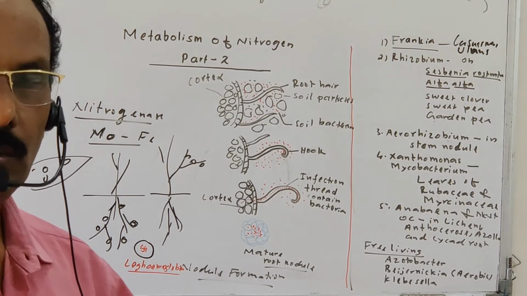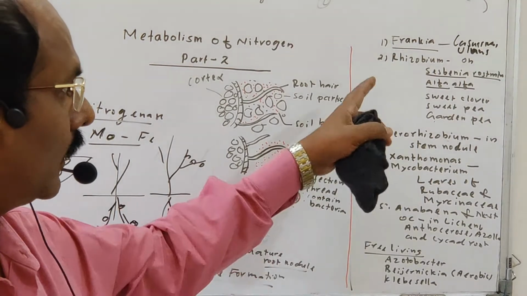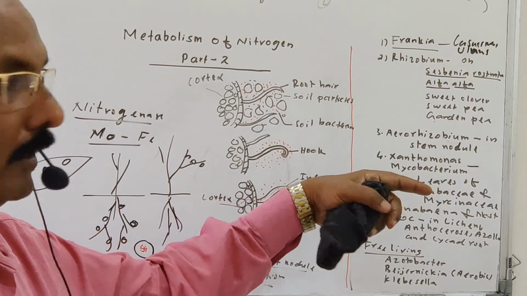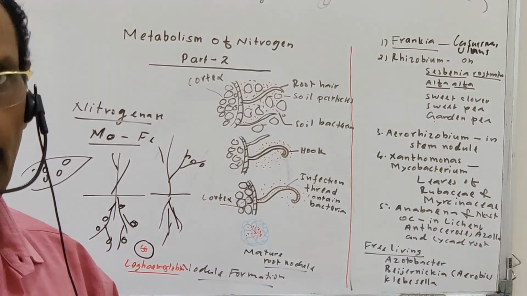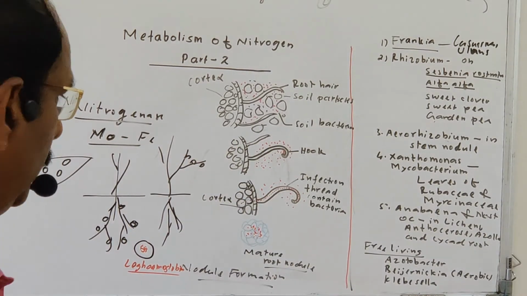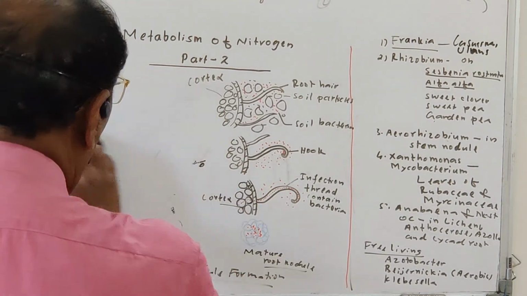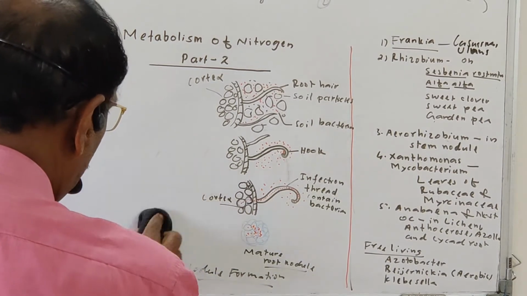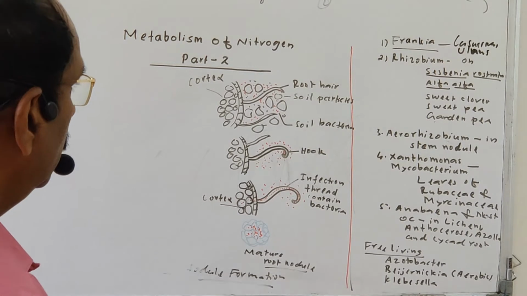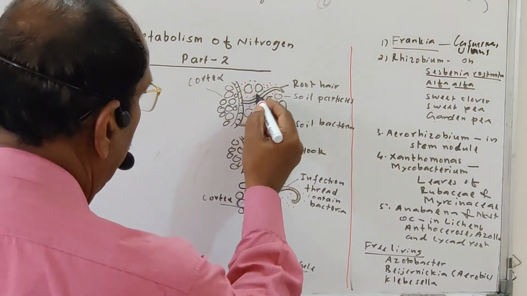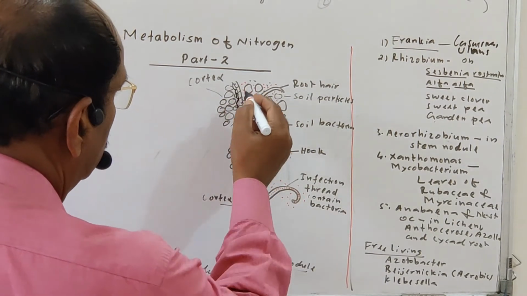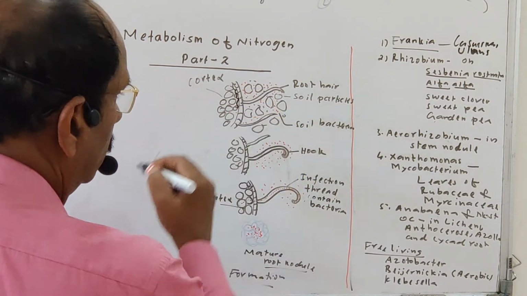The next question: how is the root nodule formed in a particular plant? For example, in Sesbania, Trifolium, alfalfa, pea plant or the Ulmus plant, how is the root nodule formed? So let us see briefly how the root nodule formation takes place. See here, this is the structure of the root hair. Root hair is actually produced from the epidermal cells. So this is the root hair, this is the cortical area, and here is the pericycle. Okay, and these are the soil particles, larger and smaller soil particles.